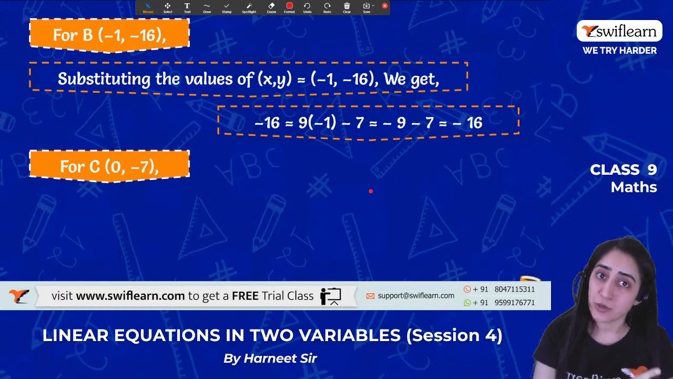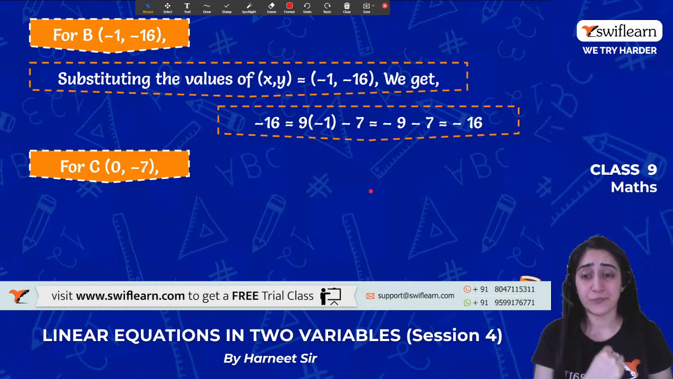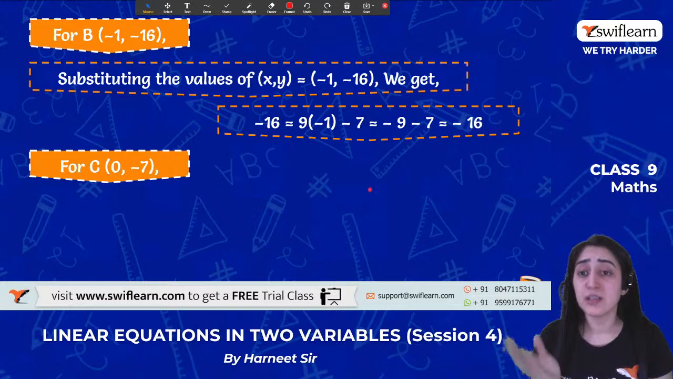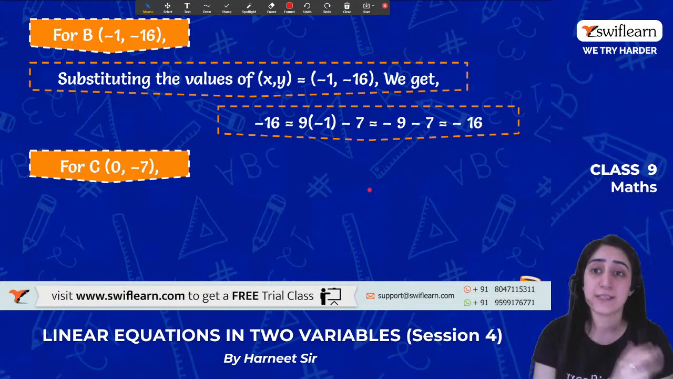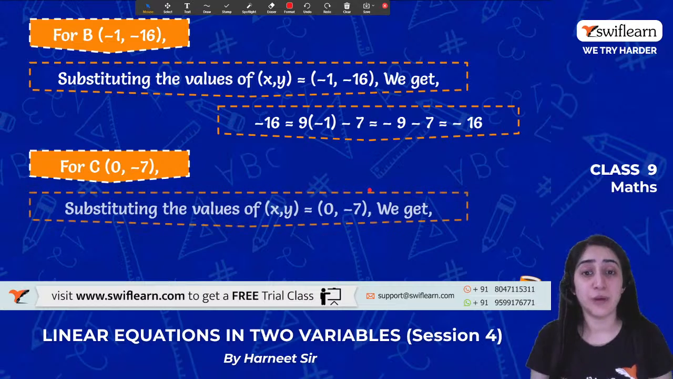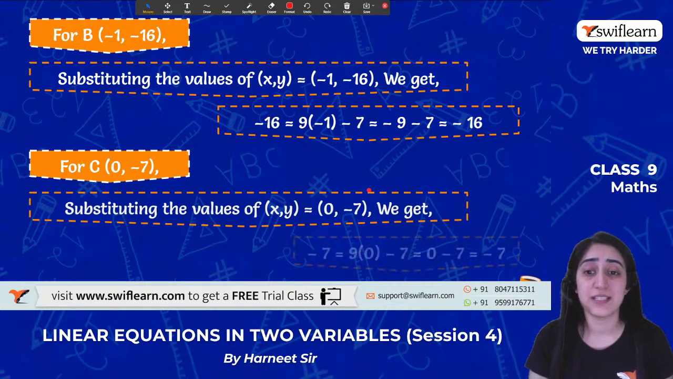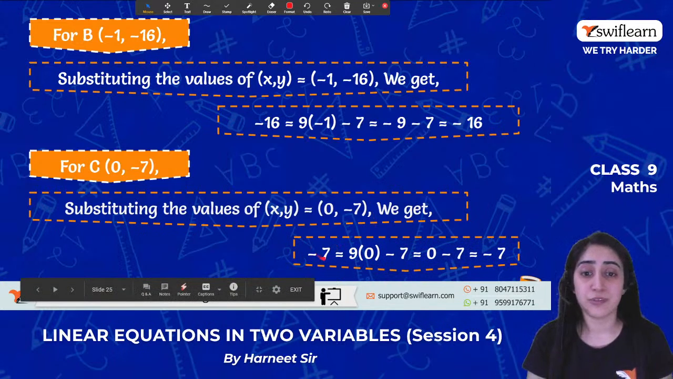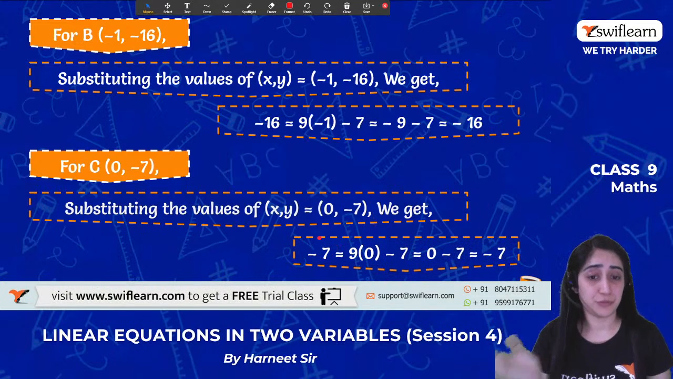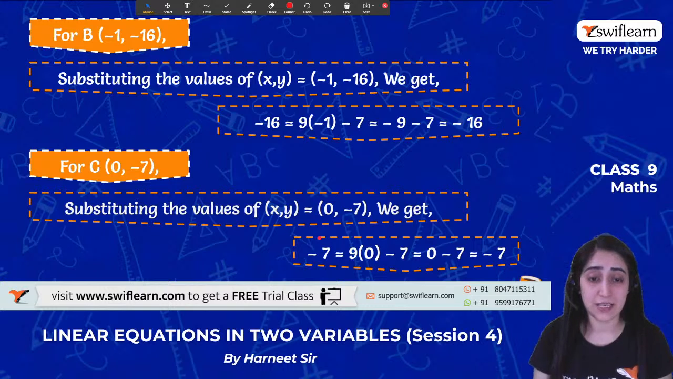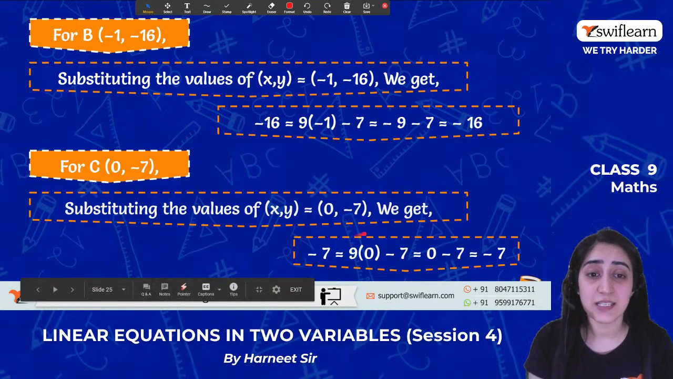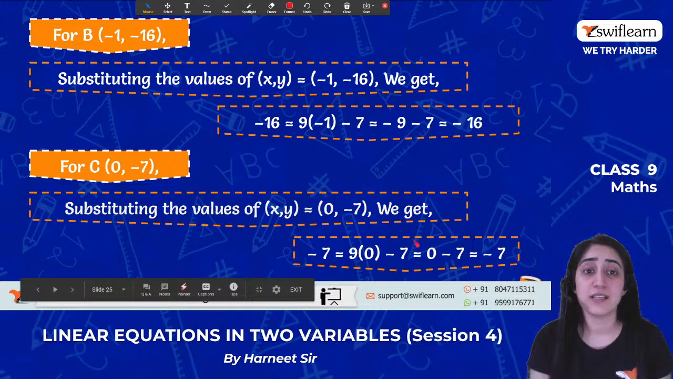Moving on to the third coordinate that was given for C. What was the point given? 0, -7. Now putting that value in the equation where X is 0, Y is -7, what do I get? The left hand side is Y, that remains -7 itself, whereas the right hand side is 9 into X. X here is 0, so it is -7. Again, I'm getting the point -7.